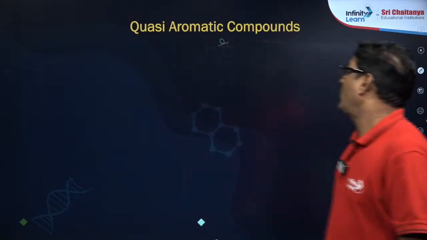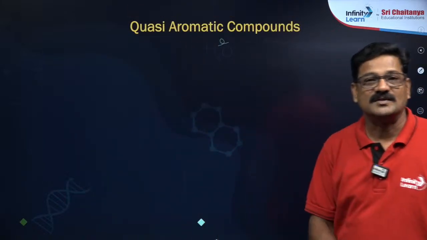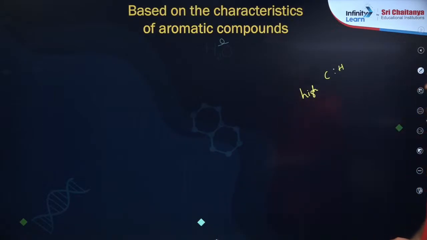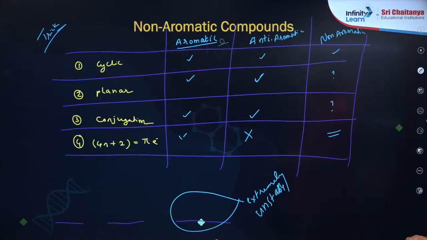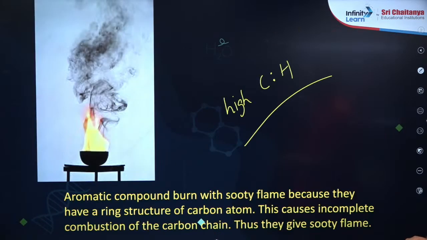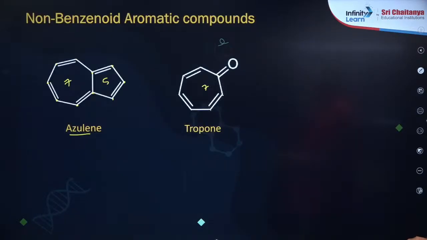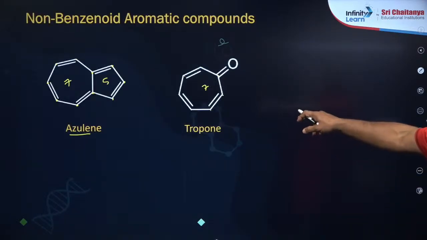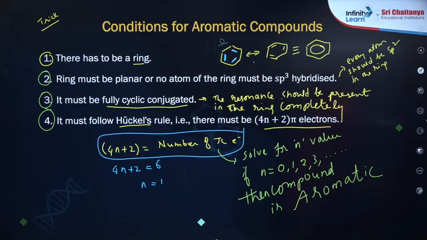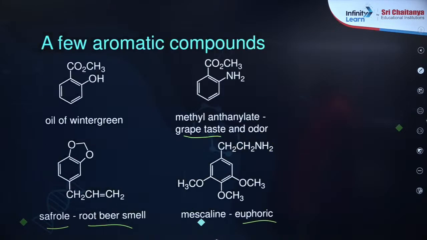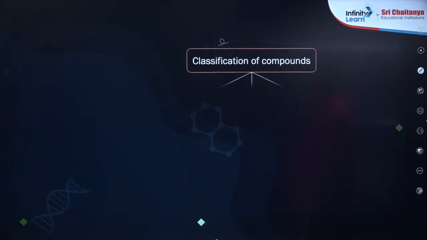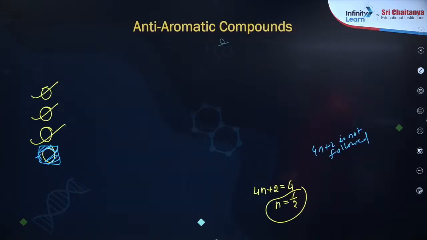Now quasi-aromatic. Actually, you just see, here is a structure given to us. What is the structure of this tropone? Remember, tropone, right? Let's go with the tropone here, a 7-membered ring. I just want to give you the tropone structure.